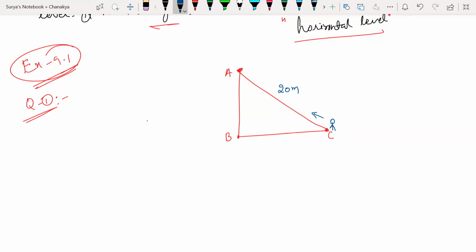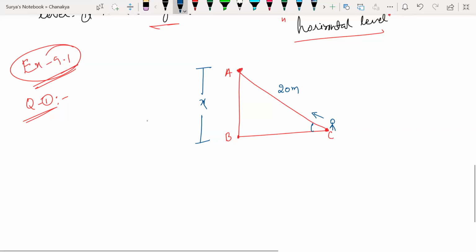Okay, so what he has given, find the height of the pole. We have to find out this height, actually we have to find this. And if the angle made by the rope with the ground level is 30 degrees, it is making 30 degrees angle, it is making 30 degrees.